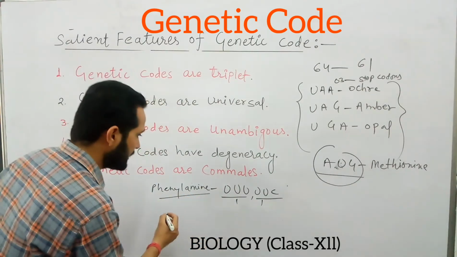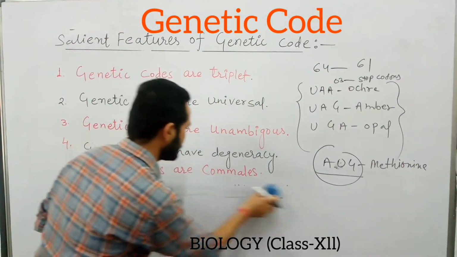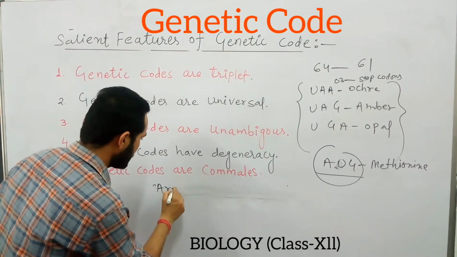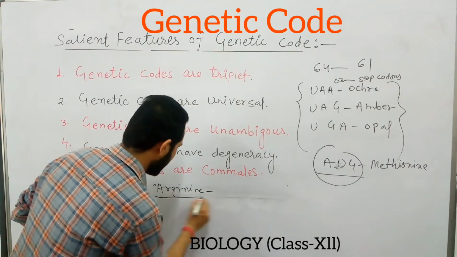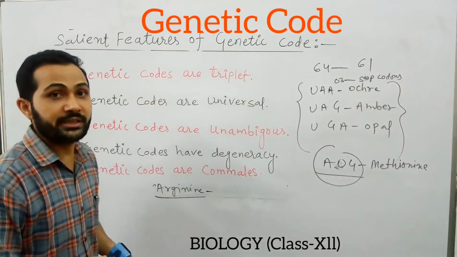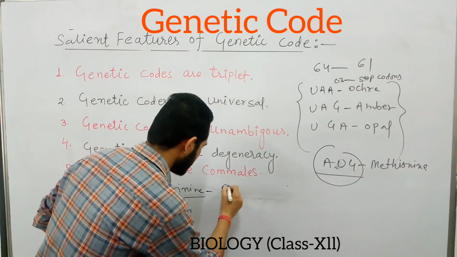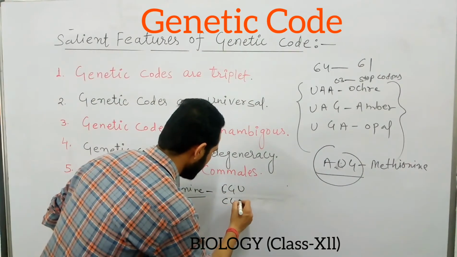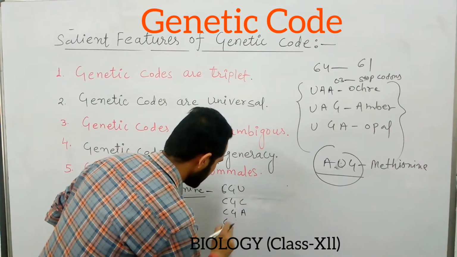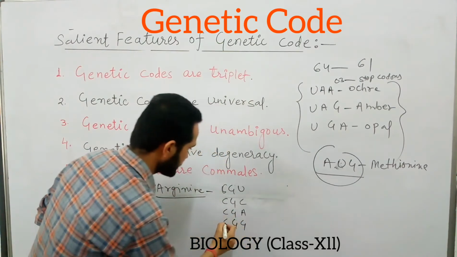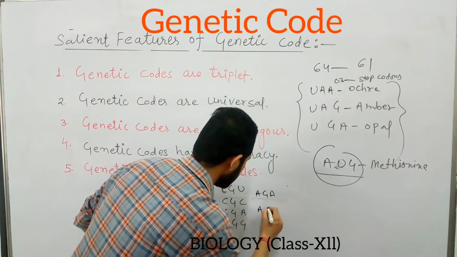Another example is arginine. Arginine is an amino acid which is coded by 6 genetic codes, and those genetic codes are CGU, CGC, CGA, CGG, AGA, and AGG.